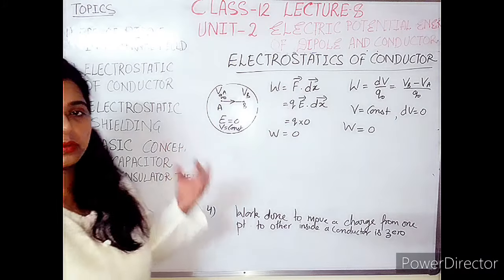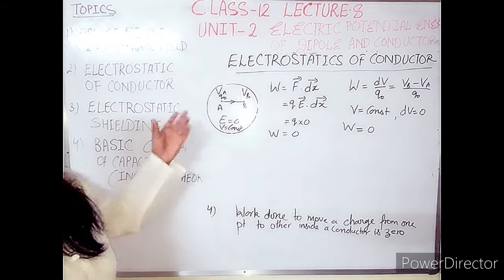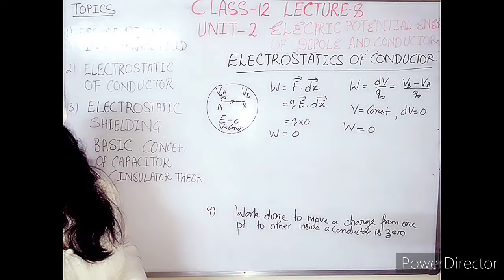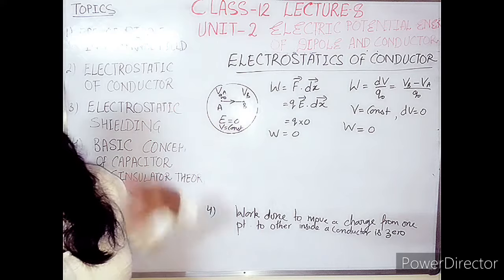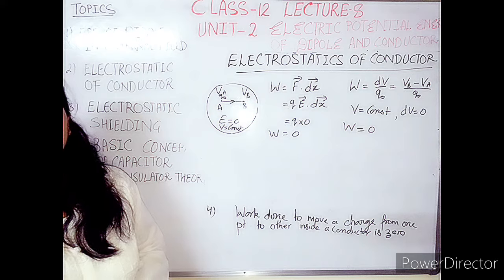So that means what? It is a very interesting thing physically, that practically we can move any charge from one place to another place inside a conductor body without doing any work. That means we don't need to do work and that charged body is moving. So what does it mean? It is very different from Newton's hypothesis.